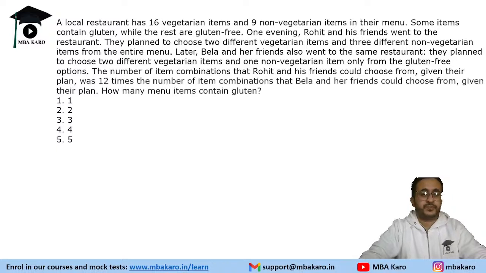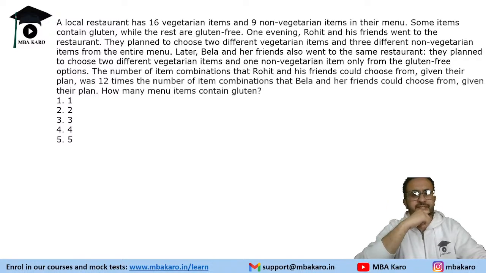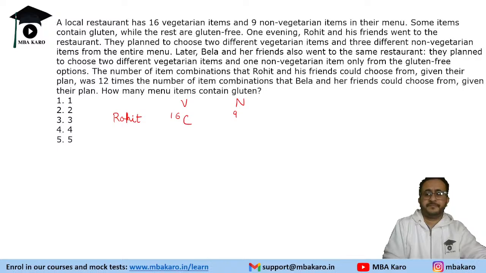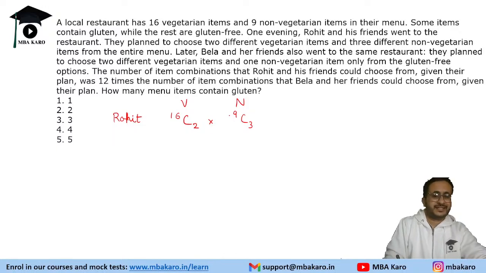Alright, so let's move on to the next question. It says a local restaurant has 16 vegetarian items and 9 non-vegetarian items in their menu. Some items contain gluten while the rest are gluten free. One evening, Rohit and his friends went to the restaurant. They planned to choose two different vegetarian items and three different non-vegetarian items from the entire menu. So Rohit and friends picked out of 16 vegetarian items and 9 non-veg items. They picked two different vegetarian items and three different non-veg items. So that is the number of selections they can make.